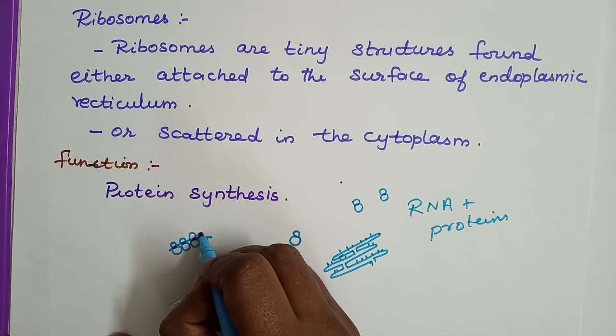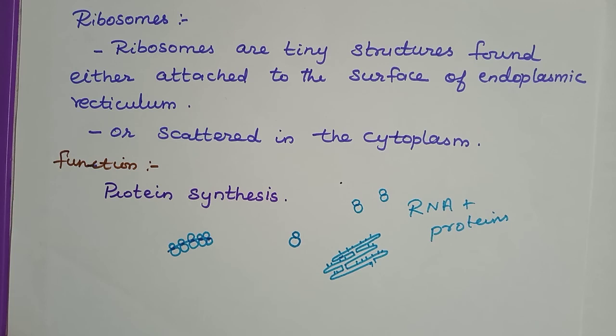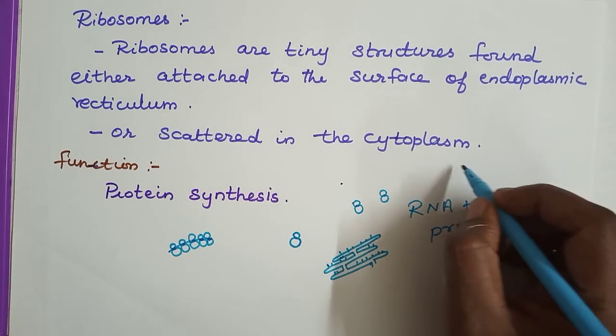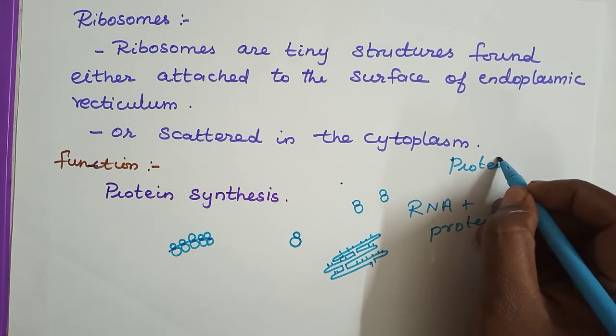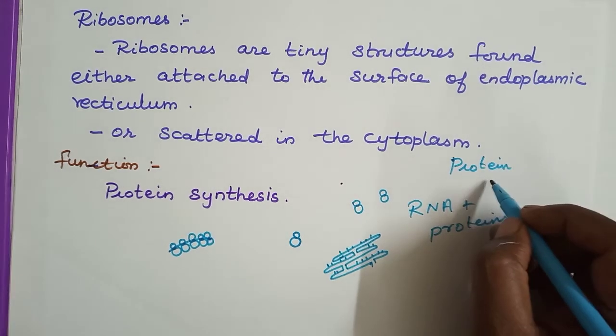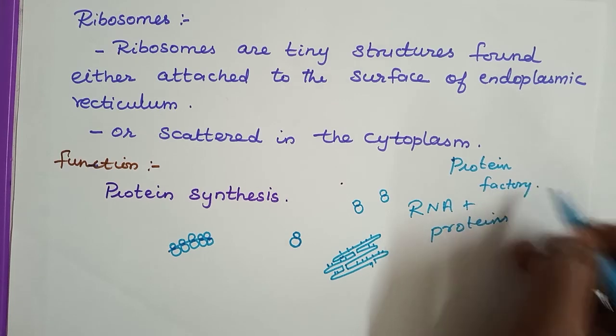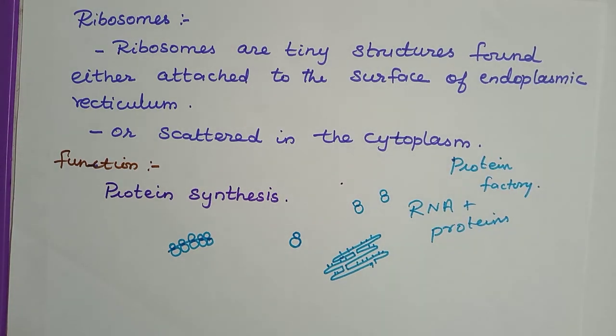Understood? The main function is protein synthesis. Ribosomes are the site of protein synthesis in the cell, so they are also called the protein factory of the cell, because they synthesize the proteins.